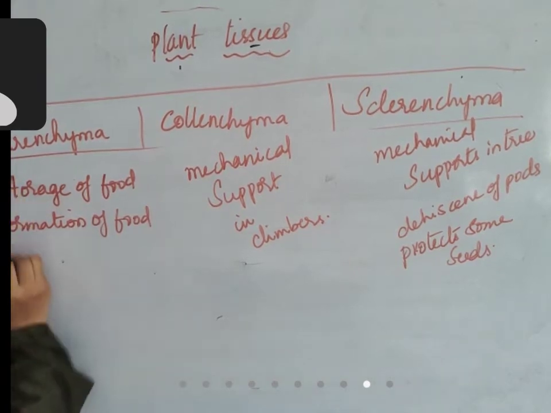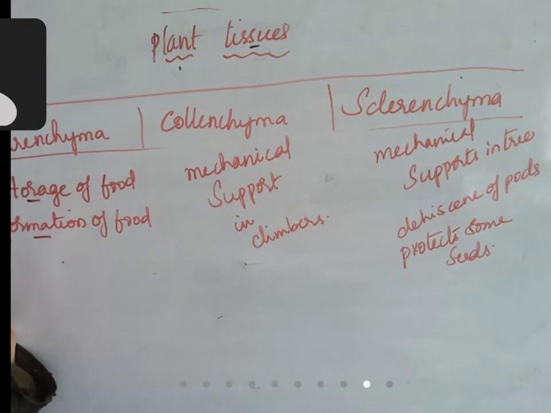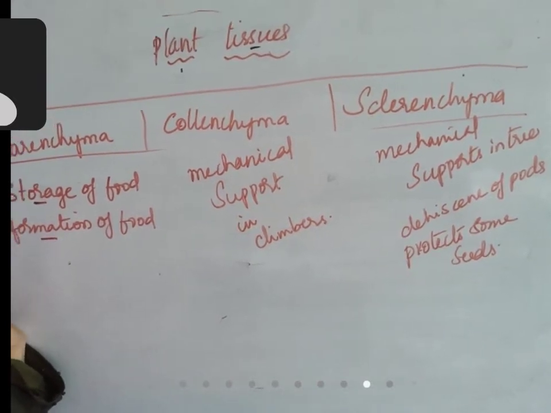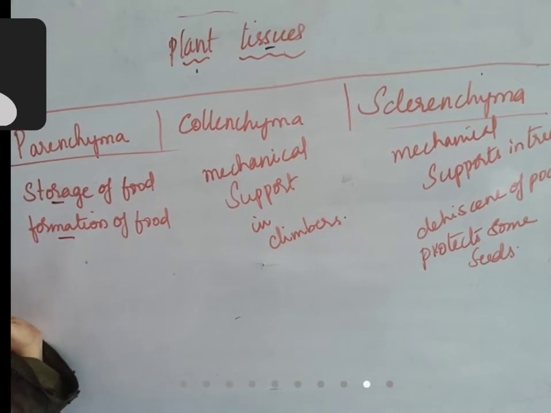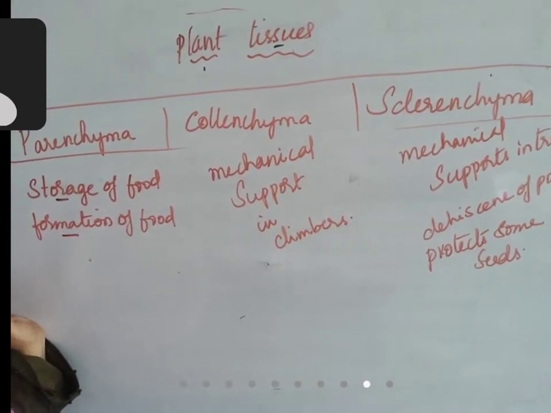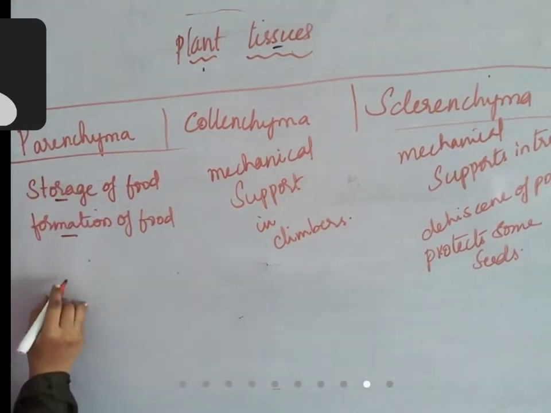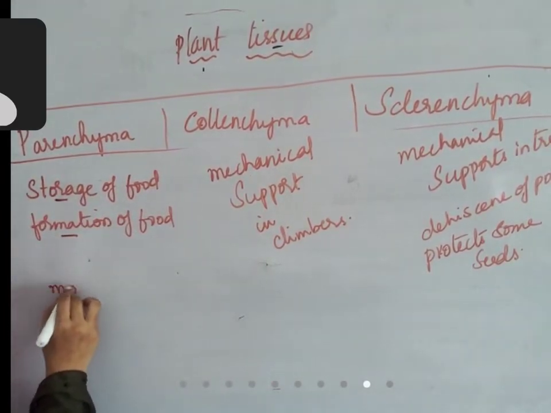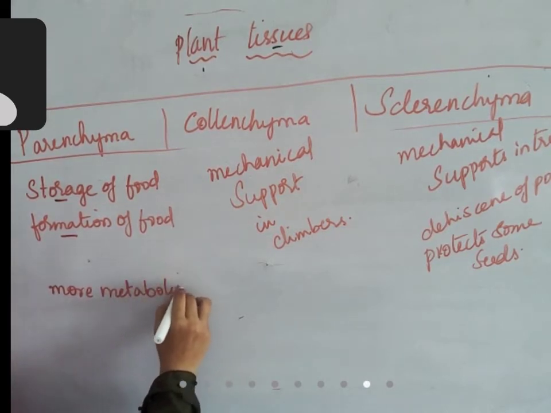Metabolism is more in parenchyma, storage of food and formation of food also. Metabolism means processes that take place for formation of molecules, for degradation of molecules. So many reactions should take place. Those reactions are present in permanent tissue. Parenchyma has more metabolic activities, more metabolism.